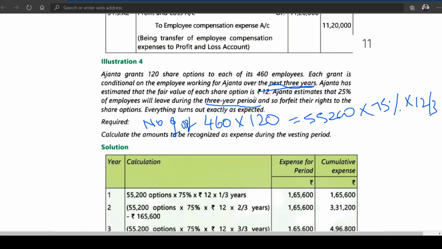So 55,200 into 75% into 12 rupees, divided by 3.